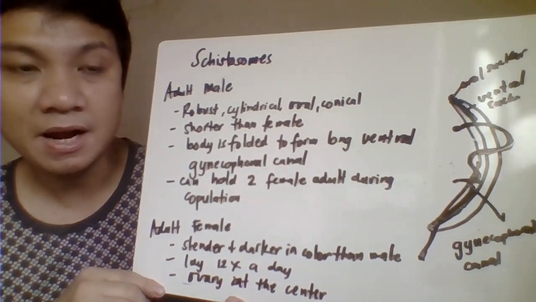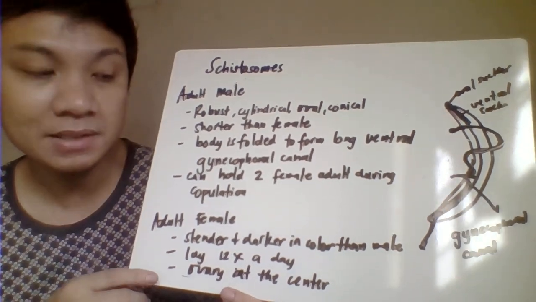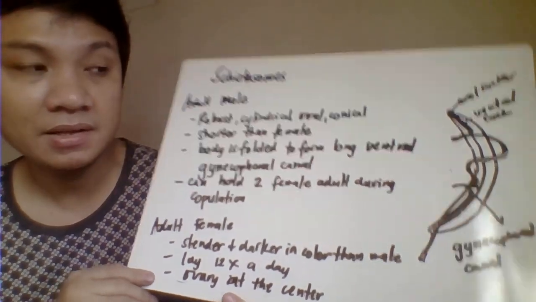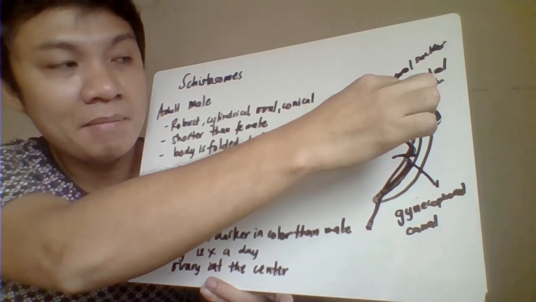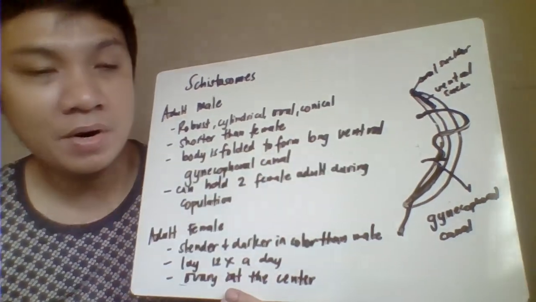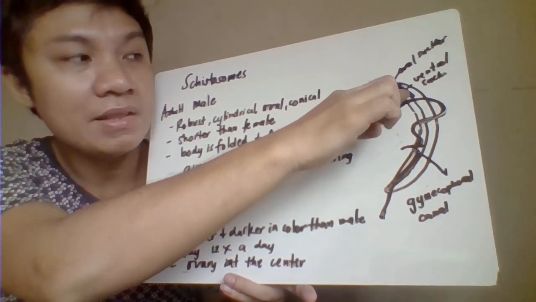And this one lays approximately 12 eggs a day, and the ovary is found here at the center. So the basic parts we have here, this is the medyo malaki dito, that's your adult male worm. It would have here the oral sucker, and we have the ventral sucker.